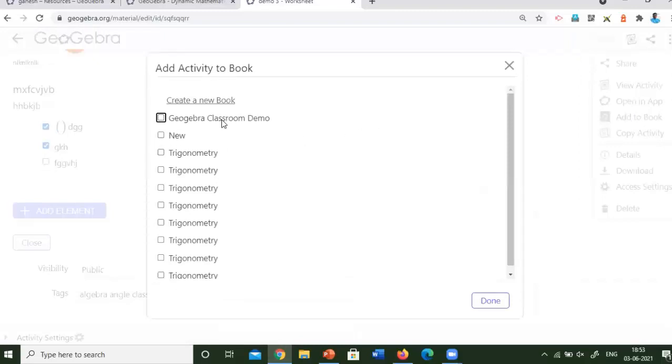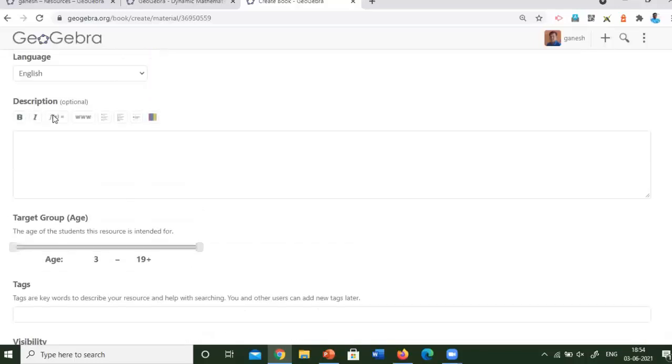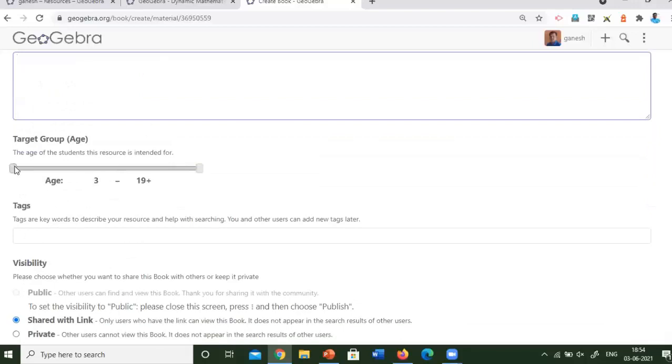Here it will ask you, there are many books available which are created by others and yours are available there. If you want to create a new book, click create a new book. You have to give the title as demo class. Already I have given the same, GGB classroom. Okay. And then you can insert the description of the book, and you can select the target group and the